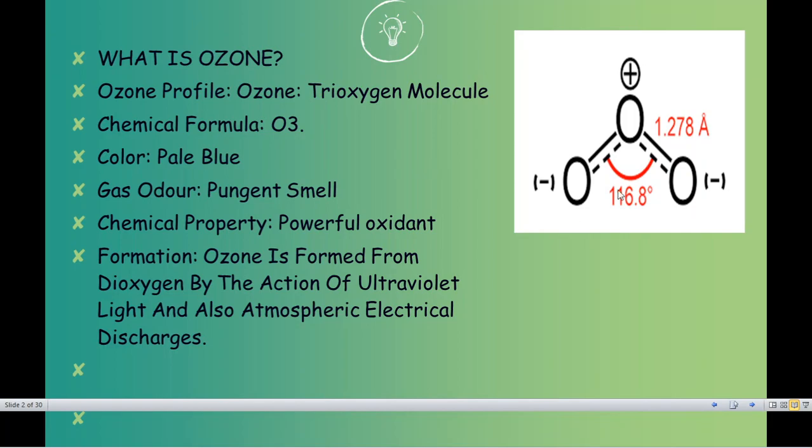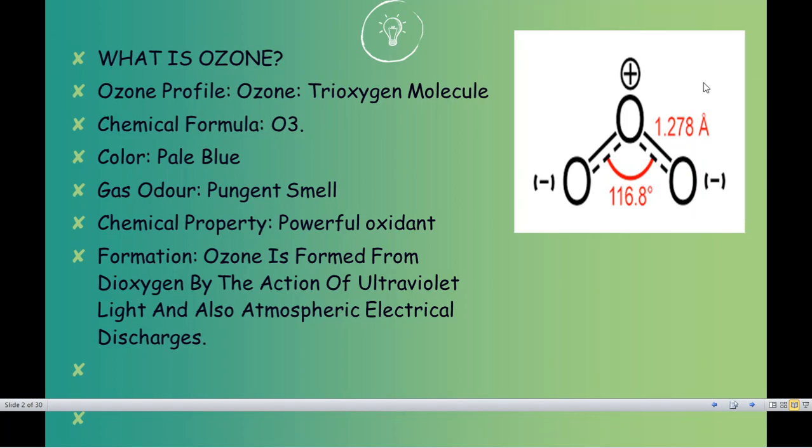अभी मैंने आपको कहा था कि we have to study the chemical bond, that means we have to study the angle. So why do we have to study the angle? This is one more reason, that it is one of the powerful oxidants. That means it can easily break down and it can easily again form itself. So breaking down and formation is the process which ozone is going through again and again. Because of this, there is the formation of an O3 molecule at a particular time, again a breakdown, and again formation of a new ozone molecule.